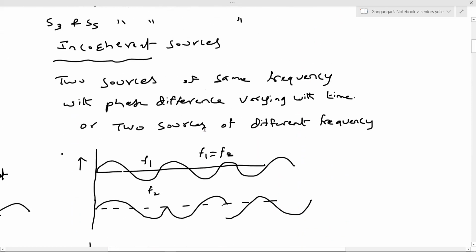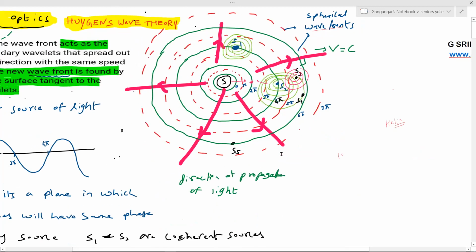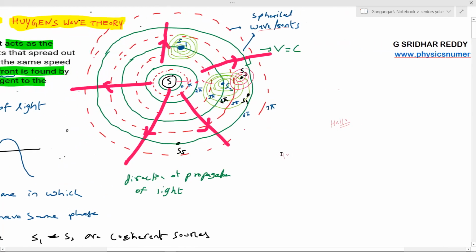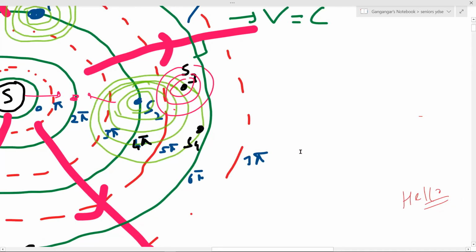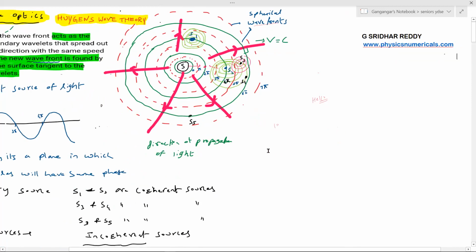Okay, let's go back again to the Huygens wave theory. I think you can see things a little bit more clearly here. Now look at this one. There is a primary source which will emit the waves. Then the wavefronts are formed.